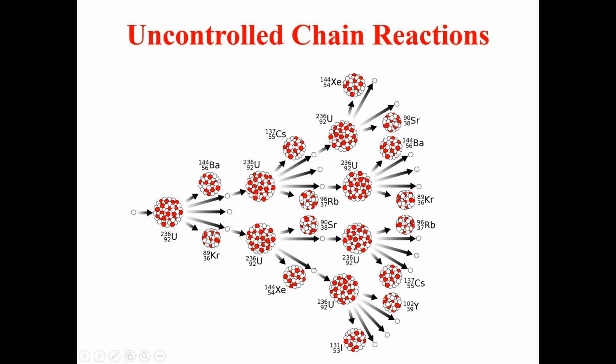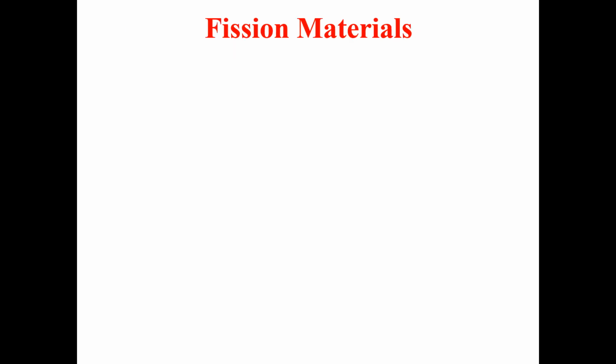That's why the best example of an uncontrolled chain reaction is its use in the production of the fission bomb, which we also call the nuclear bomb or atomic bomb. Before discussing the atomic bomb, we first need to discuss the fission materials.